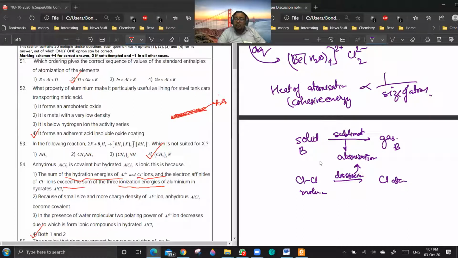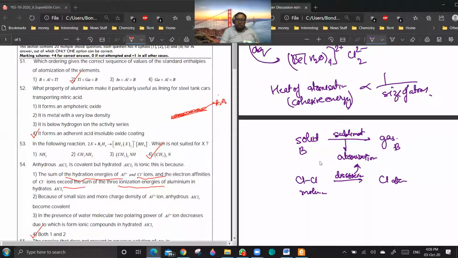Getting my point? Sir, so for 13th group, atomization is decreasing down the group, there is no exception for that? No, I told you, the heat of atomization is directly proportional to cohesive energy, which is inversely proportional to the size of the atom. So if you're talking the size of the atom, then aluminum is bigger in size than gallium, no? Yes, sir. So its cohesive energy will be less. Yes, sir. That's it.